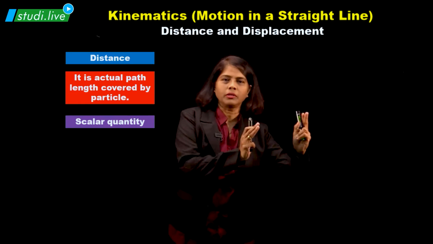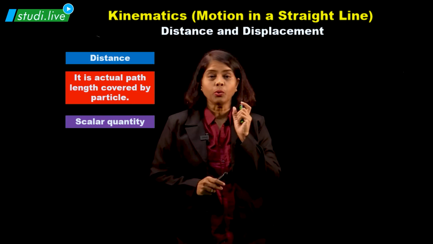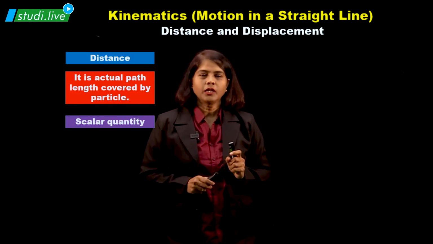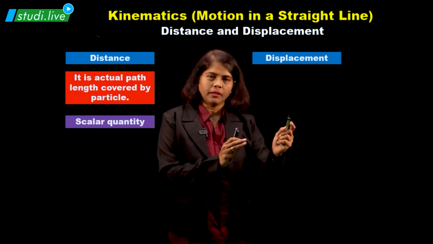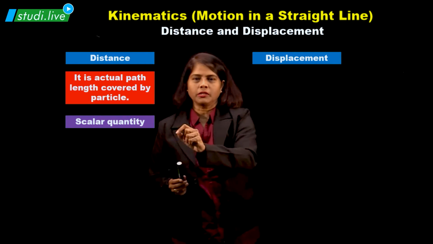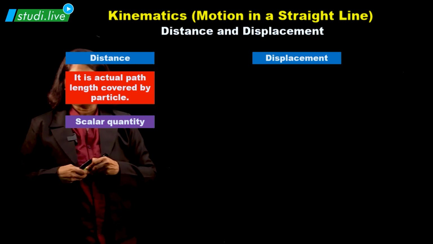Now let us talk about displacement. What is displacement? Here we need to know the direction also. To understand this part, let me show you something here.